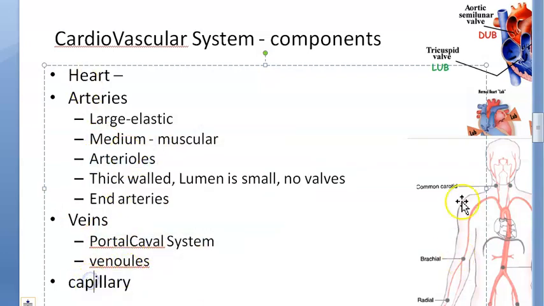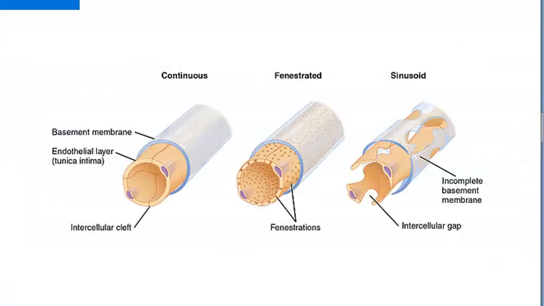Between these arterioles and venules, you will find the capillaries. What did you see about the capillaries? Basically, they can be continuous or fenestrated or sinusoid. Continuous you have seen here. Fenestrated will have some holes, like for glomerular filtration, etc. Sinusoids basically have an incomplete wall itself. You will see them in the liver, spleen, let's remember spleen, bone marrow, etc.